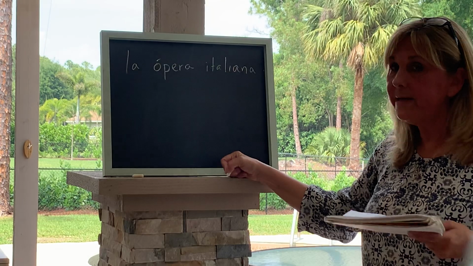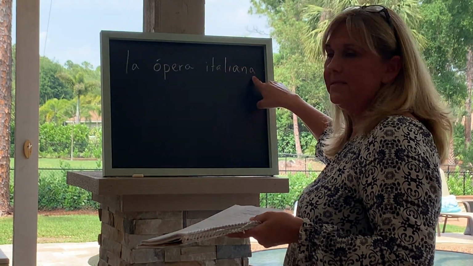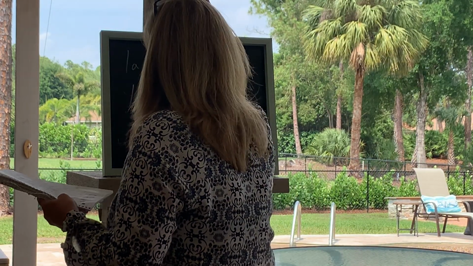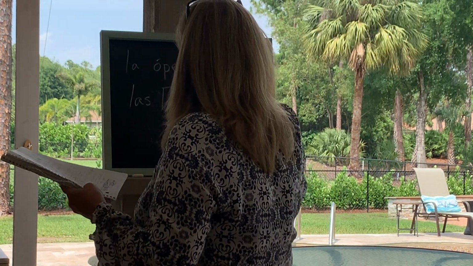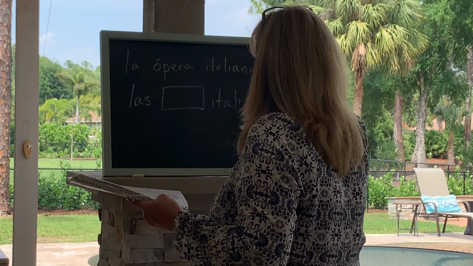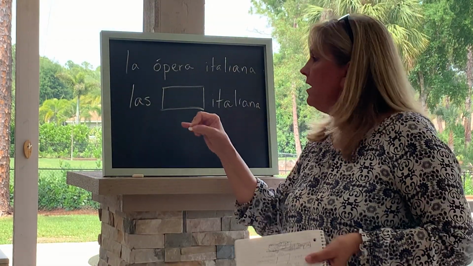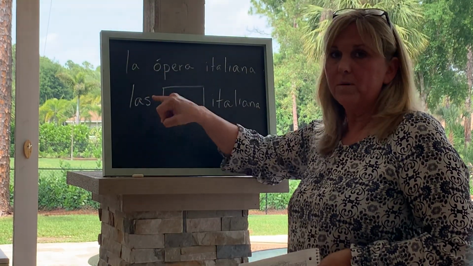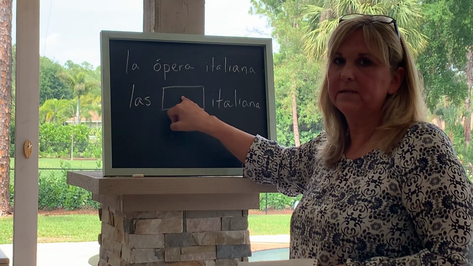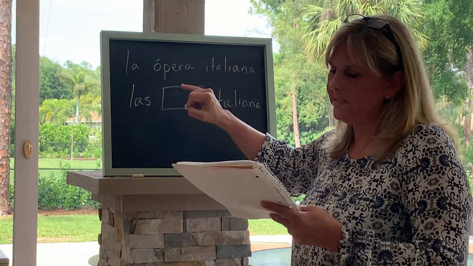Obviously this is feminine, you know that from the article la, it ends in an A, and italiana ends in an A. Then you'll see las and a box. So they're taking it one step farther. Now they're going from the singular form to the plural. When you see a box like this, you know you have to literally type the word in.